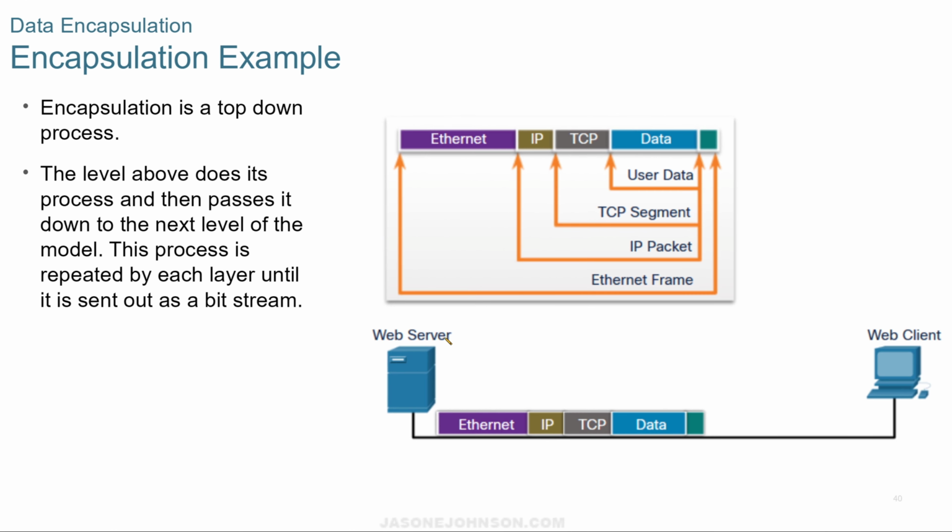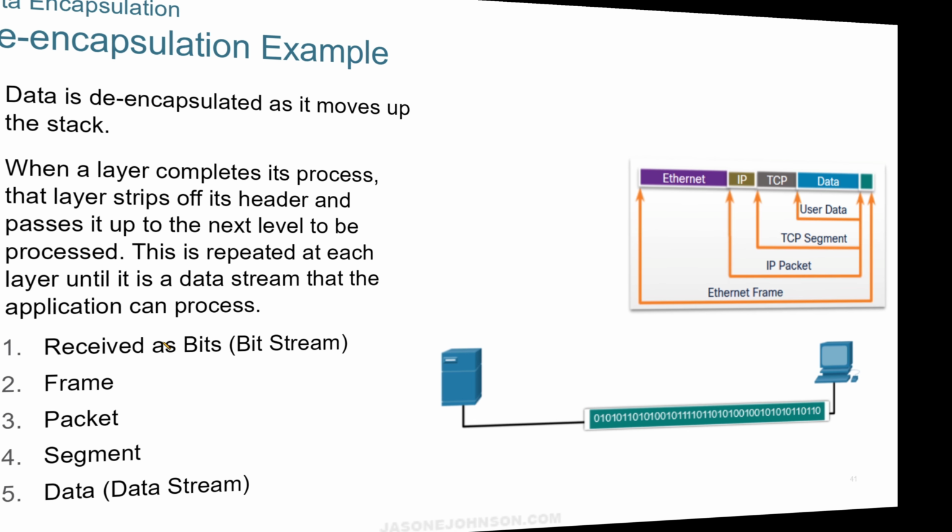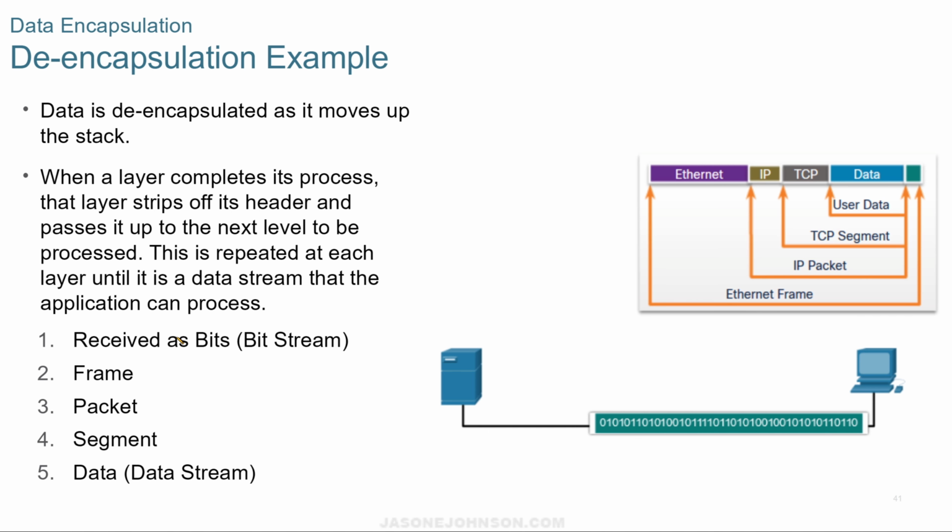This is an example of an encapsulated model. It's a top-down process. The level above does its process, and then passes it down to the next level, and the process is repeated by each layer until it's sent out through the bit stream. And then on the other side, you get the de-encapsulation process. The data is then de-encapsulated on the other end, and it moves up the stack. So it's received as bits, it goes to the frame, then the packet, then the segment, and then the data stream.